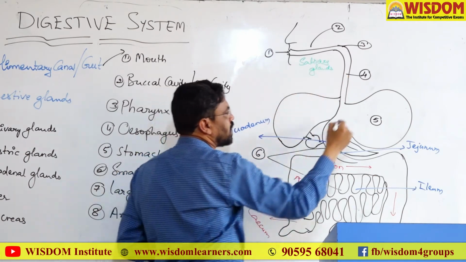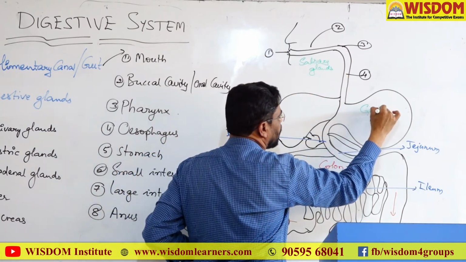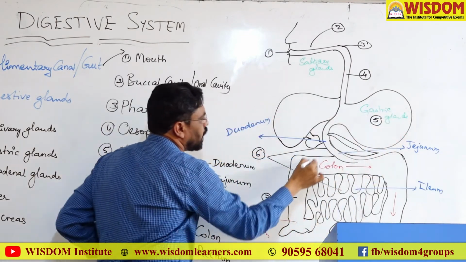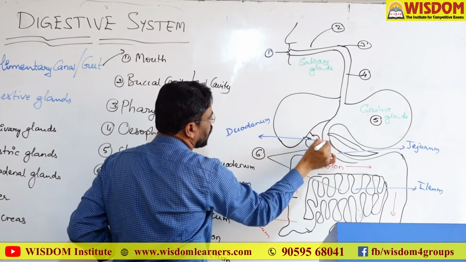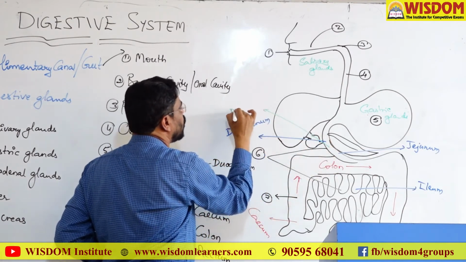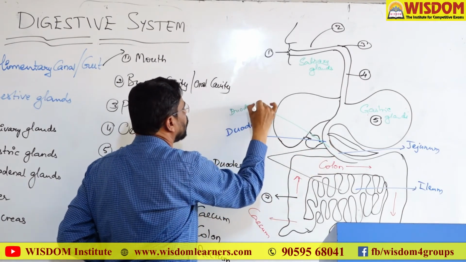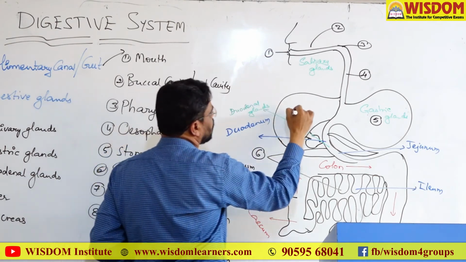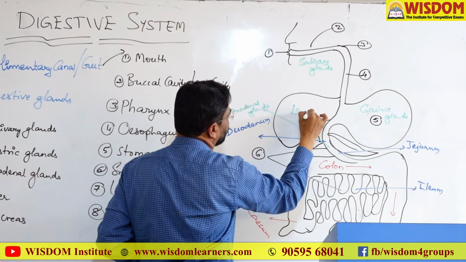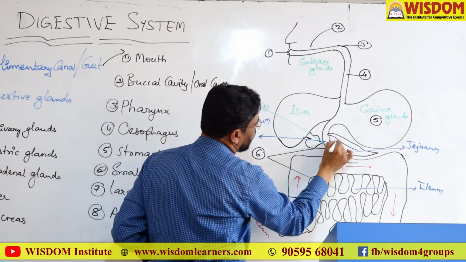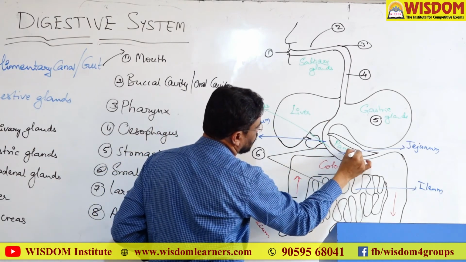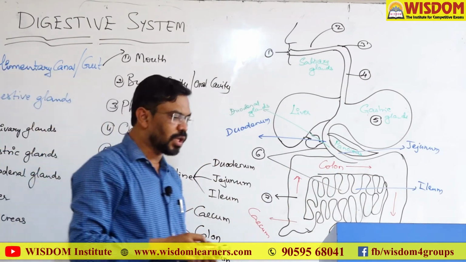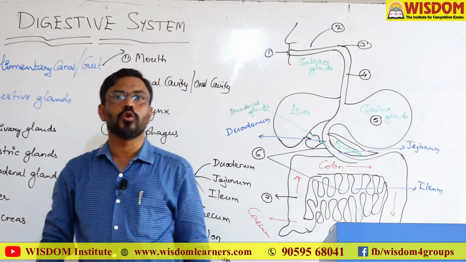The gastric glands are present in the stomach. Duodenal glands are present in the duodenum, and this is the liver, and this is the pancreas. So these are the digestive glands, and this is the structure of the digestive system in humans.